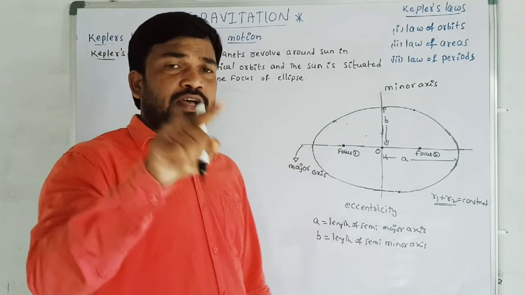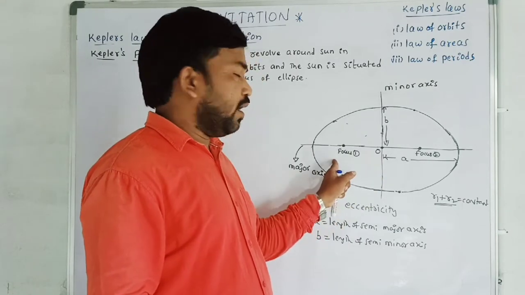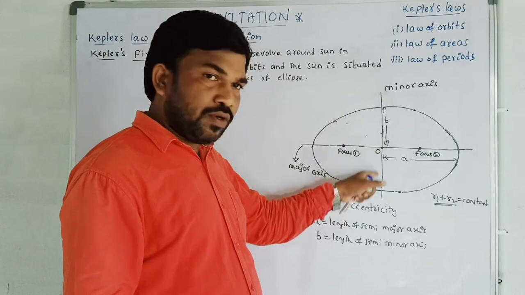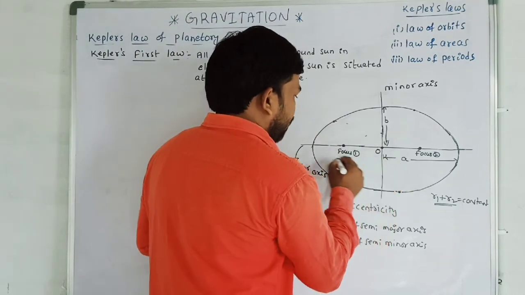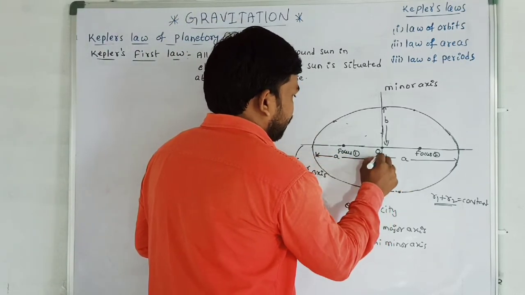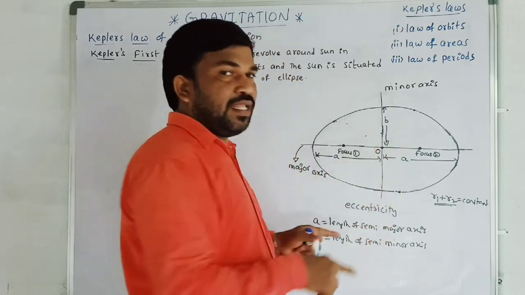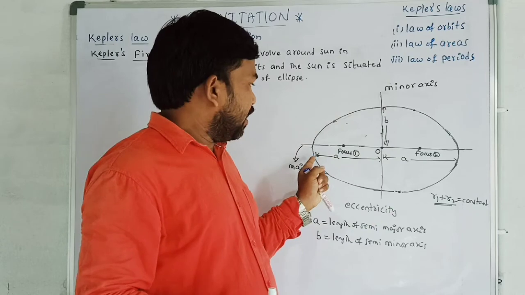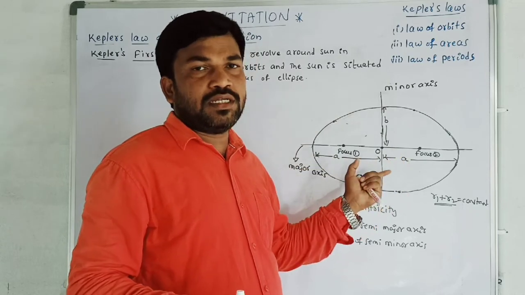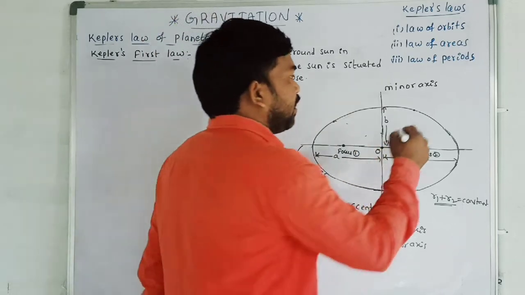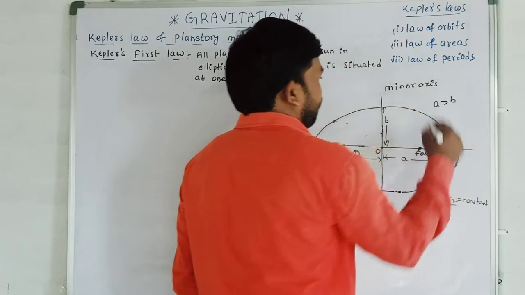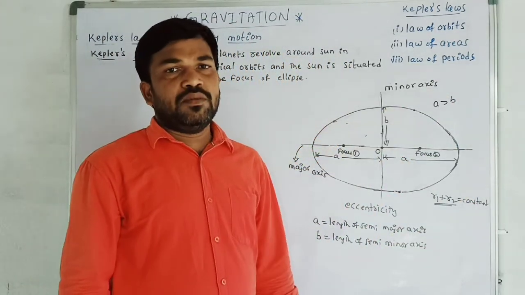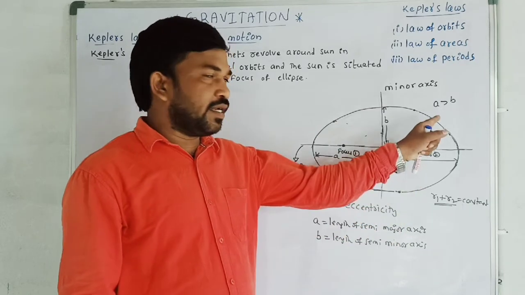Therefore, what is the length of the major axis? A plus A, 2A. What is the length of the minor axis? It is B, and also B, therefore the total length of the minor axis is 2b. The length of the major axis is 2a. Here a is greater than b: the length of the semi-major axis is more than the length of the semi-minor axis.